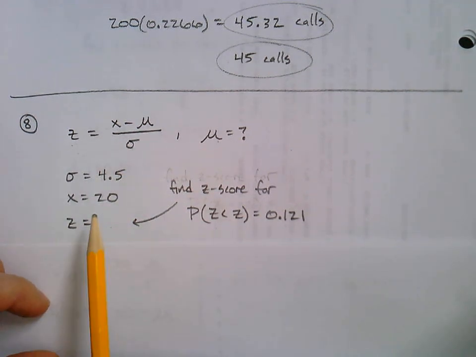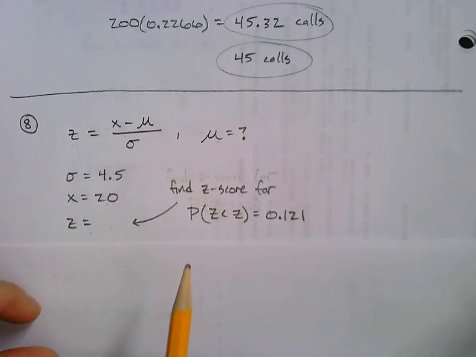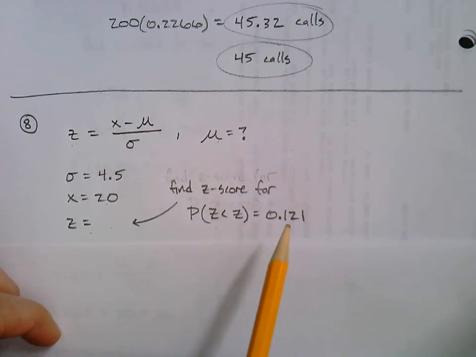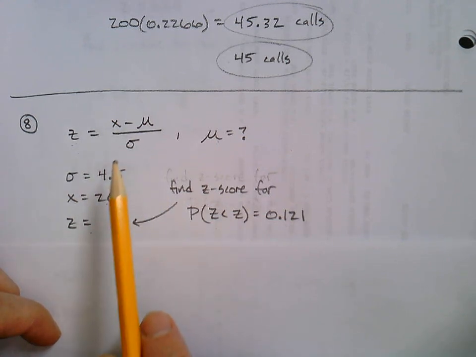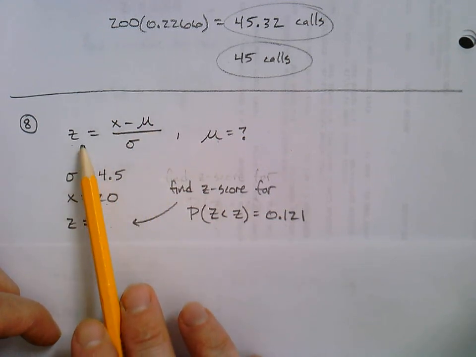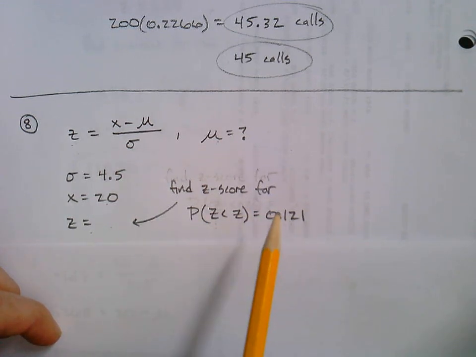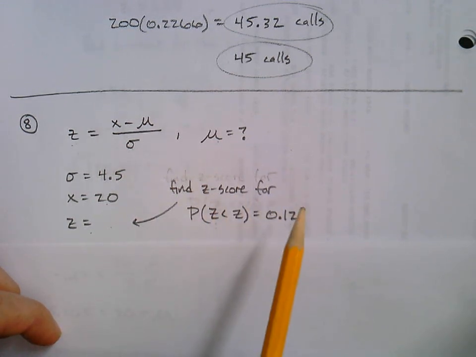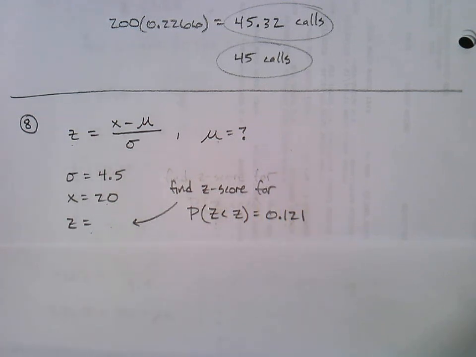I think what can be confusing is that X is 20 and then the Z we're working backwards. But that's how it would have to fit. 12.1% of cars get less than 20. So had we been able to plug that in originally, we would have got a Z-score, looked up the probability, and gotten 0.121. But since we're given this, we work backwards. I get it. This one's a confusing one.